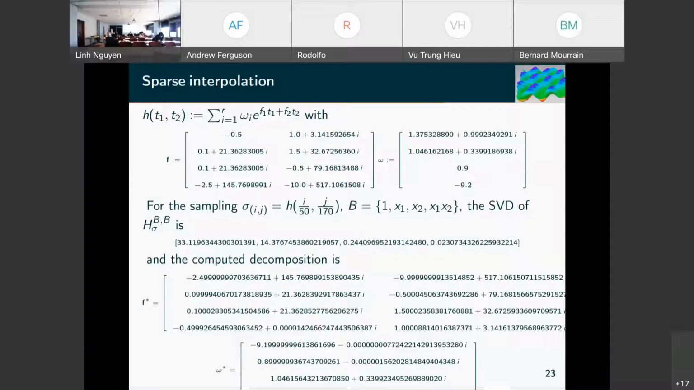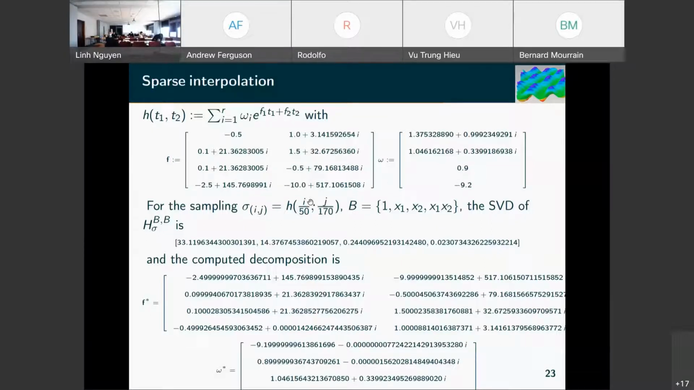So now we are looking at this sparse interpolation problem, or Prony, but in the multivariate setting. We have this function h, which is the sum of exponential terms. There are four terms here. You see the frequencies are given by the rows of this matrix. We have f1 and f2, and they are complex numbers. And the weights are also complex or real.